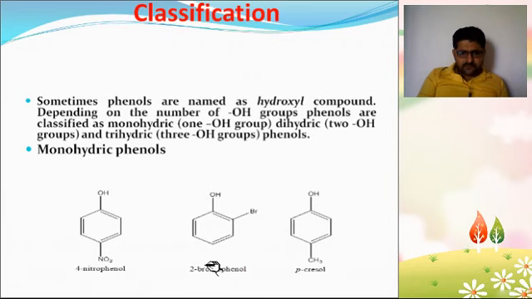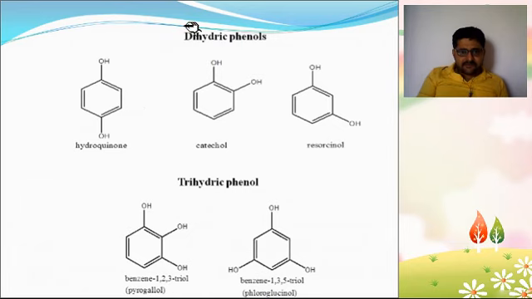4-nitrophenol, 2-bromophenol, and paracresol are examples of monohydric phenol. In this structure, there is only one hydroxy group, that's why it's known as monohydric phenol. Now dihydric phenol: hydroquinone, catechol, and resorcinol are examples of dihydric phenol. In this structure, there are two hydroxy groups, that's why it's known as dihydric phenol.